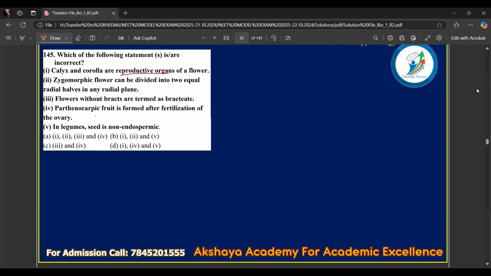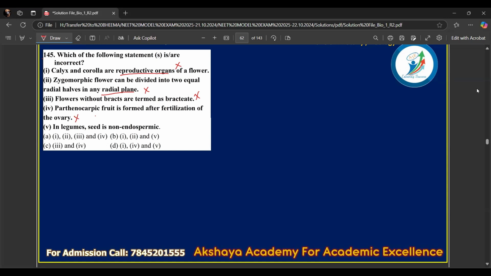Zygomorphic flowers can be divided into 2 equal halves in any radial plane. You cannot do that. You can divide them in only one plane, not in any radial plane, so this is also wrong. Flowers without bracts are termed as bracteate. No, they are termed as ebracteate. Parthenocarpic fruits are formed after fertilization of the ovary. No, parthenocarpic fruits are formed without fertilization of the ovary.